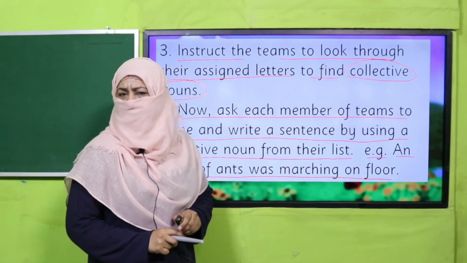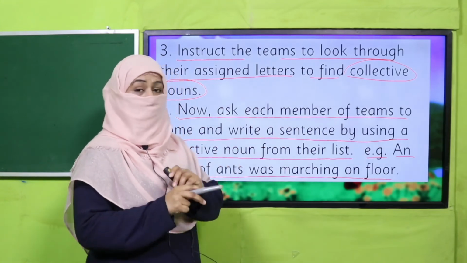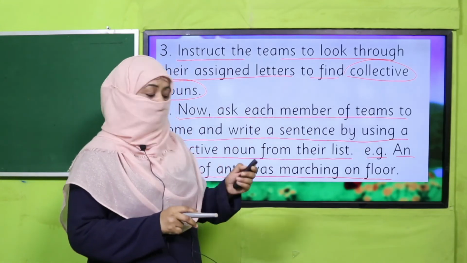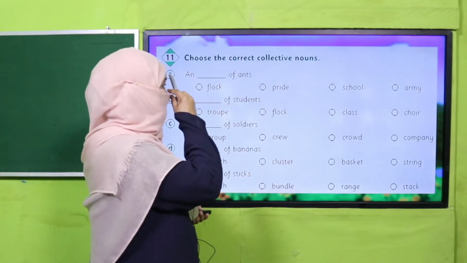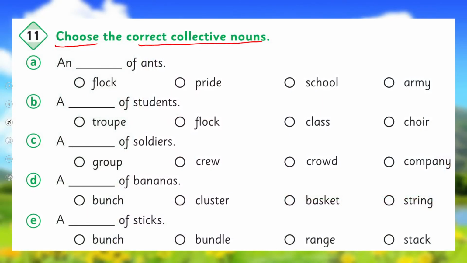Yes, my dear children, are you done with it? Very good. I know you enjoyed it a lot. Very nice. So all of you now settle down nicely, because we are going to practice it from your book. You have to choose the correct collective noun. These are the sentences, and you have to select the correct collective noun to complete the sentence. Pause the video, complete this exercise in your book, and then come back.